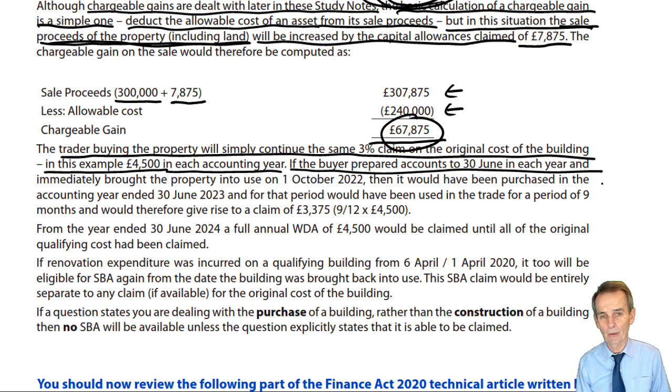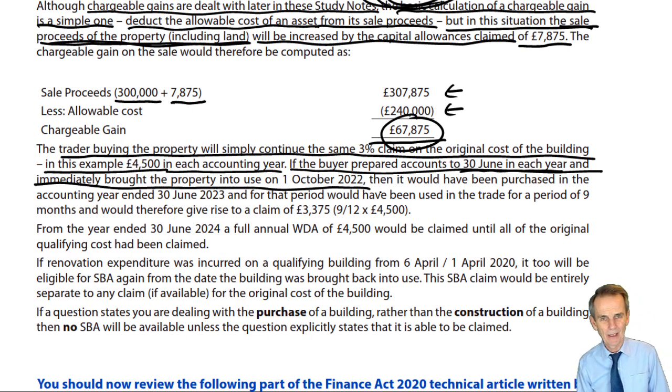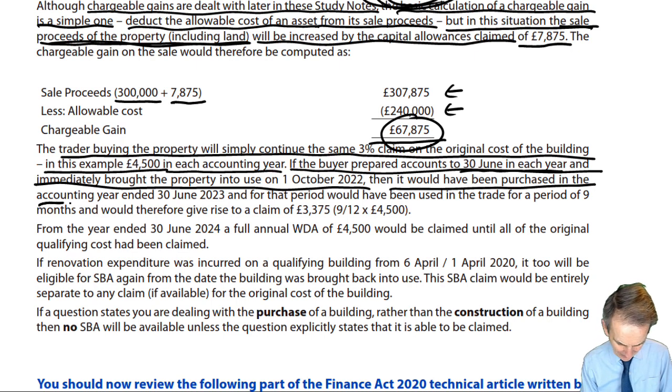Or in terms of the buyer, quite simply, what allowance will they be able to claim? So the buyer prepared accounts to the 30th of June each year and immediately brought the property into use on the 1st of October 22. The sale date, 3rd of September, we immediately bring it into use, therefore, on the 1st of October 22. Then it would have been purchased in the accounting year ended 30th of June 2023.